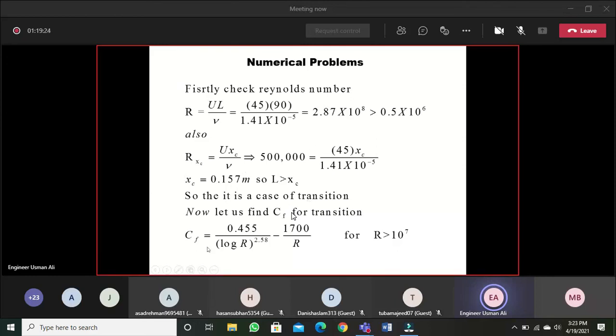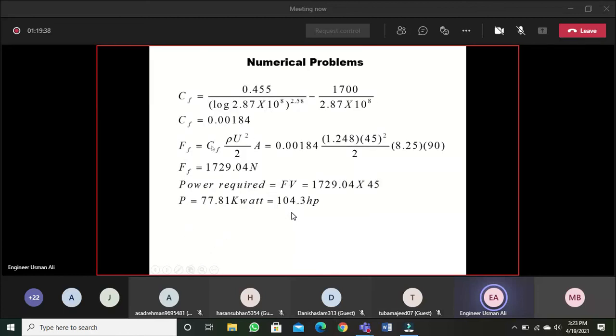CF for transition will be, because for R CF transition there are two formulas: one for R less than 10⁻⁷ and one for R greater than 10⁻⁷. For greater than 10⁻⁷, the formula is mentioned. Putting the values, you can find CF, and then friction drag is CF rho V² by 2 into A. Put the values. So this much force will be experienced by the train.